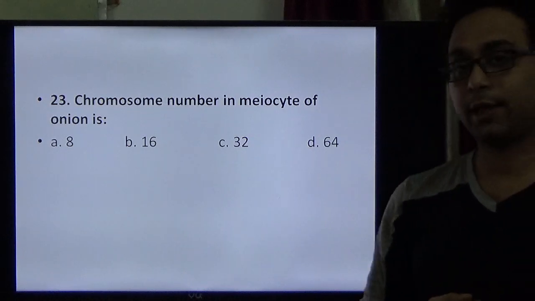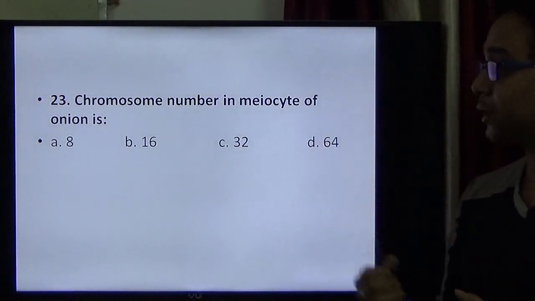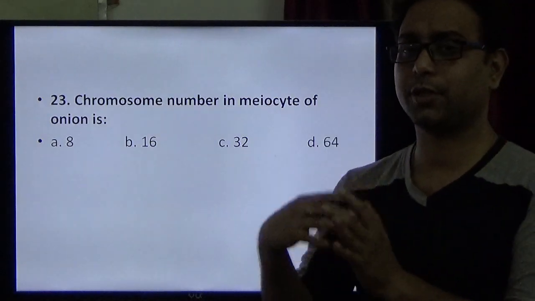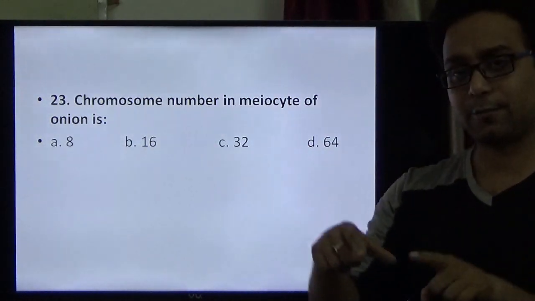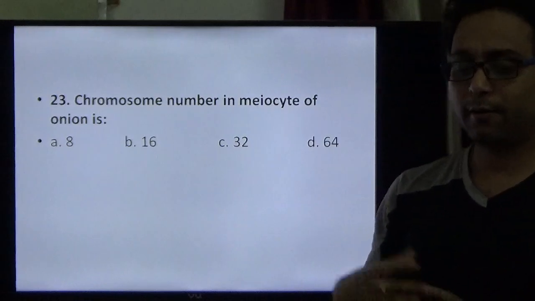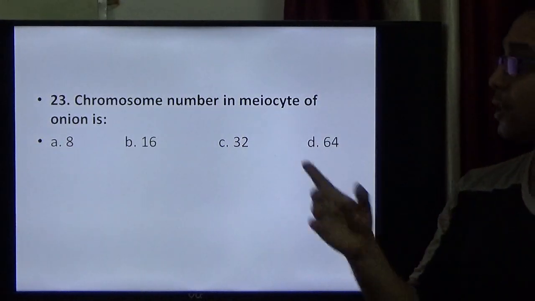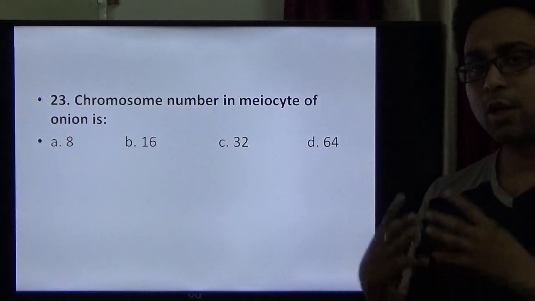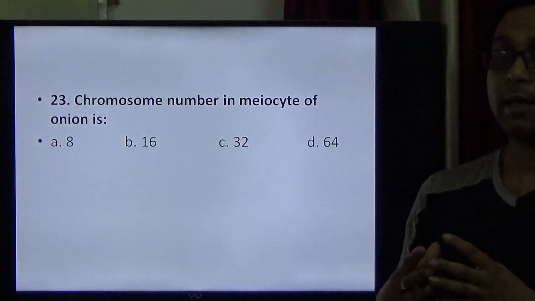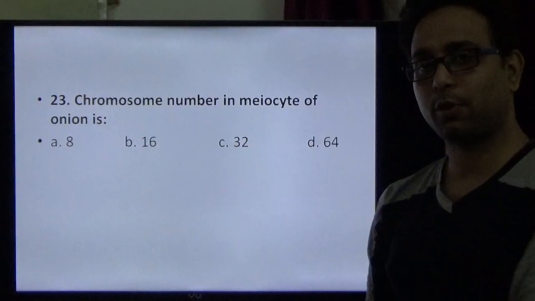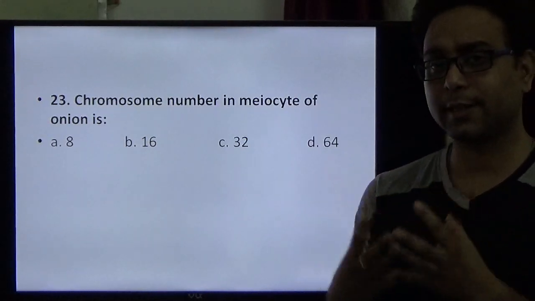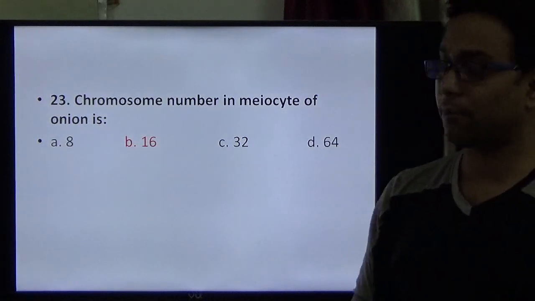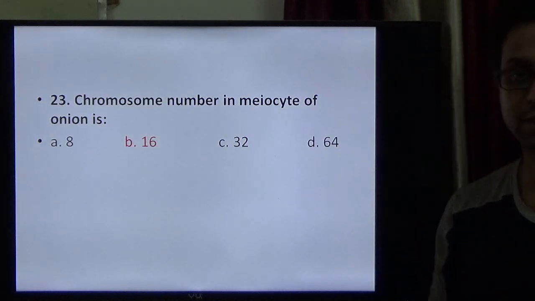Question number 23. Chromosome number in meiocytes of onion. It is a very famous question, also written in your NCERT book, in a chart on the last page. Meiocytes are the cells that undergo the meiosis process, also called mother cells. Here, option 16 is the right answer. B is the right option.